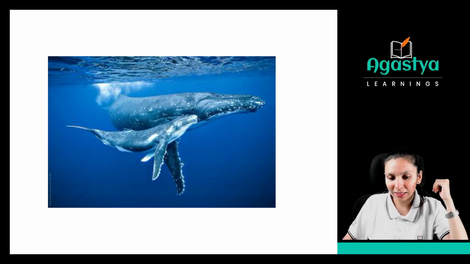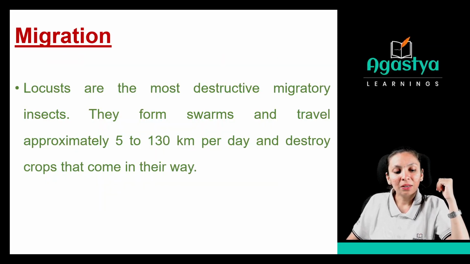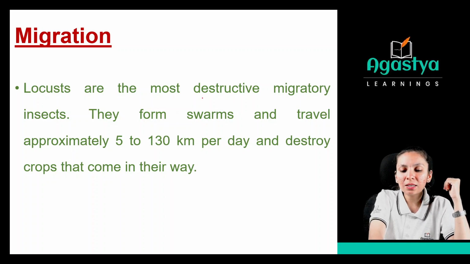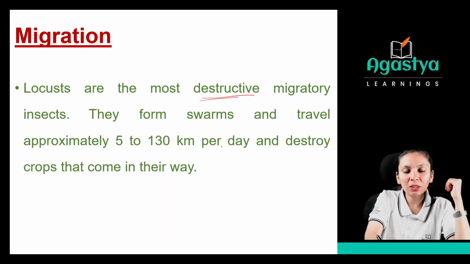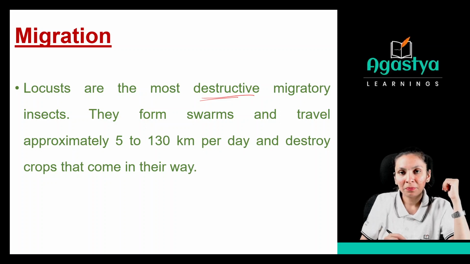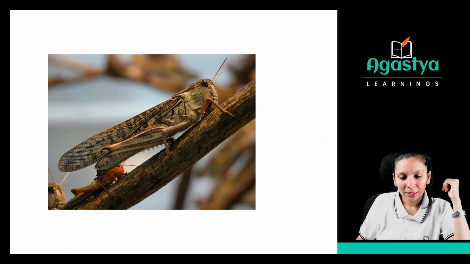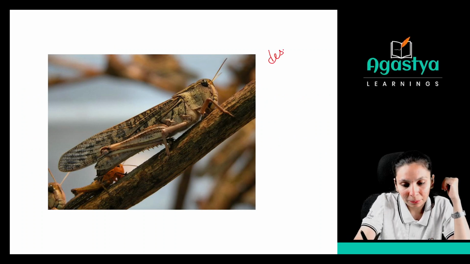Now see, locusts are the most destructive migratory insect. They form swarms and travel approximately 5 to 130 km per day and destroy crops that come in their way. Have you seen a locust? See, this is a locust, which is known as a destructive animal.